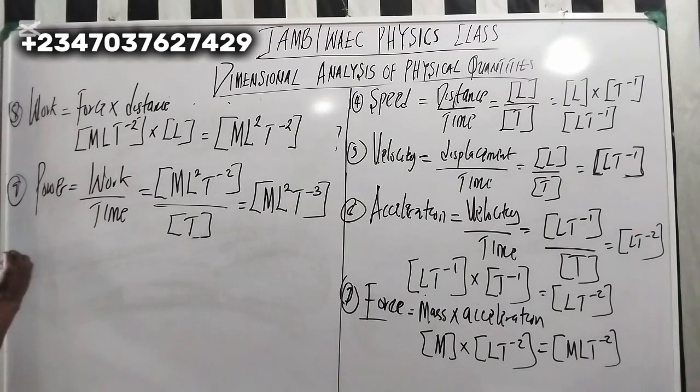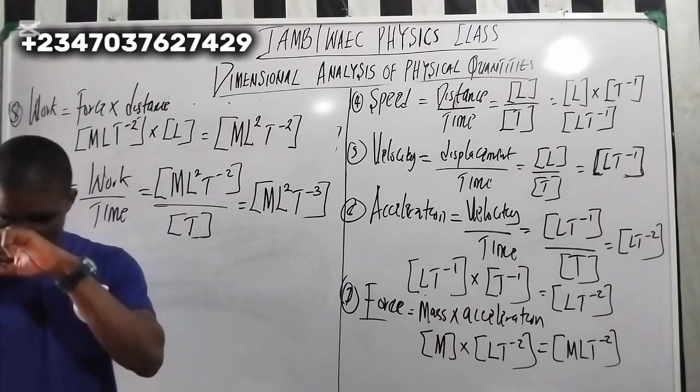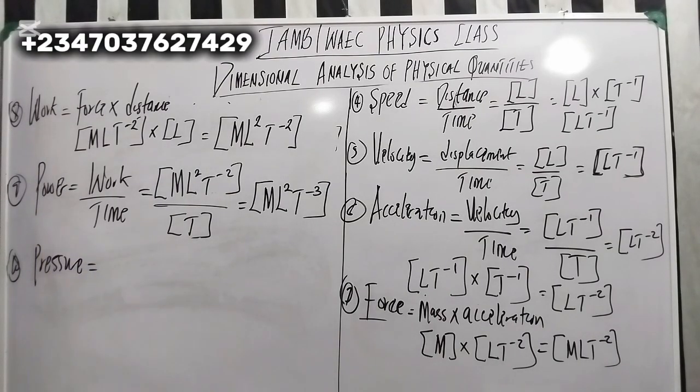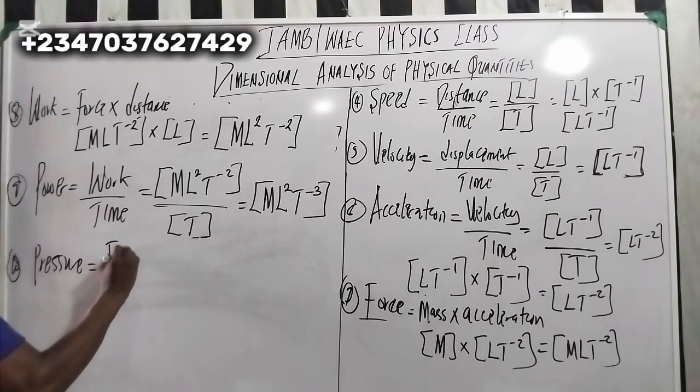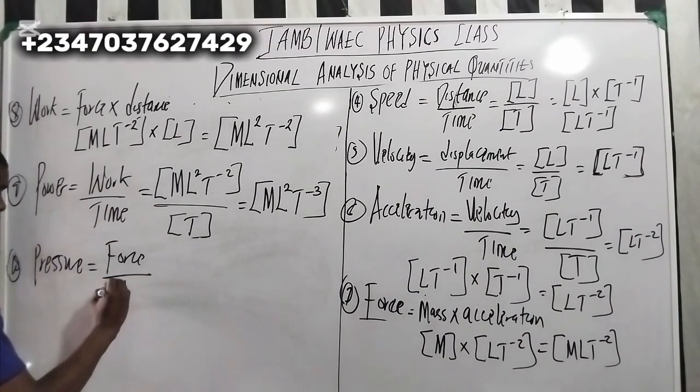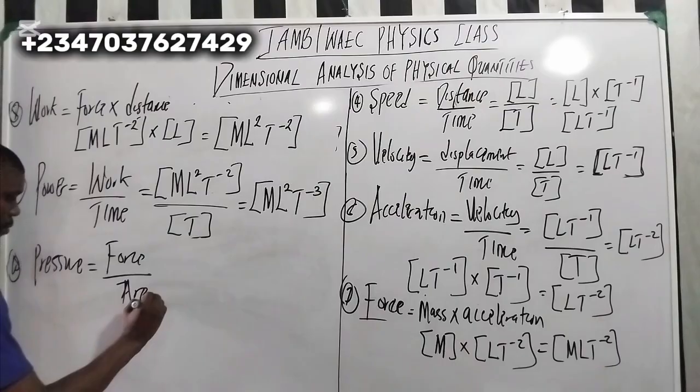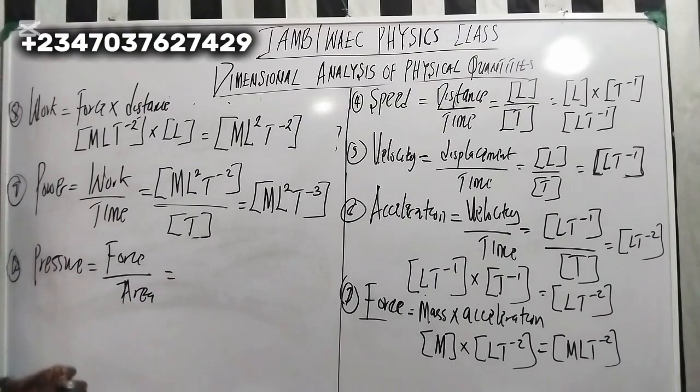Are we done for pressure? No. So number 10, here we have pressure. Now what is pressure? Force per unit area. Good. Force over what? Area. Now what is my force?